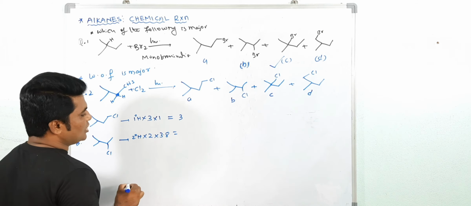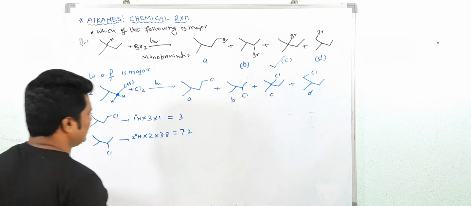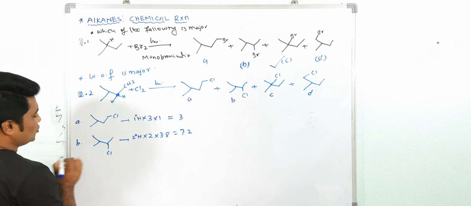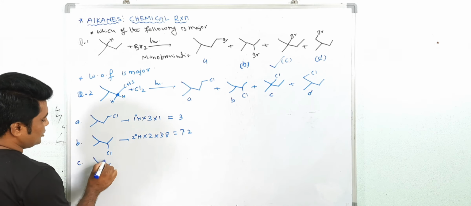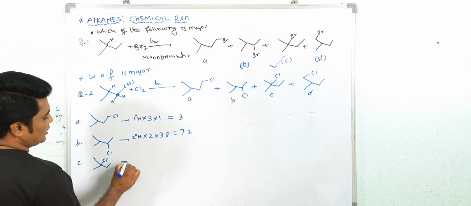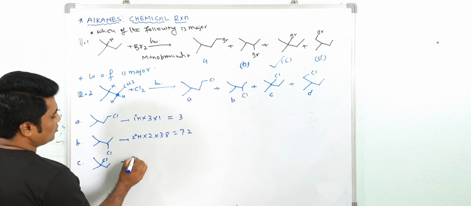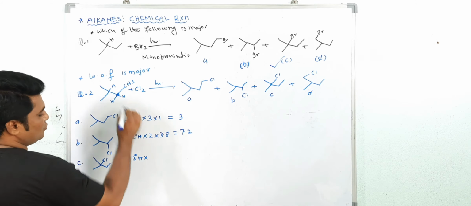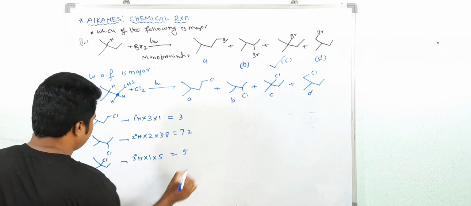So it is 7.6 total. Now if you see the tertiary, C, you get it by replacing this one tertiary hydrogen. How many tertiary hydrogens? Only 1. The reactivity here is 5. So the total is again 5.